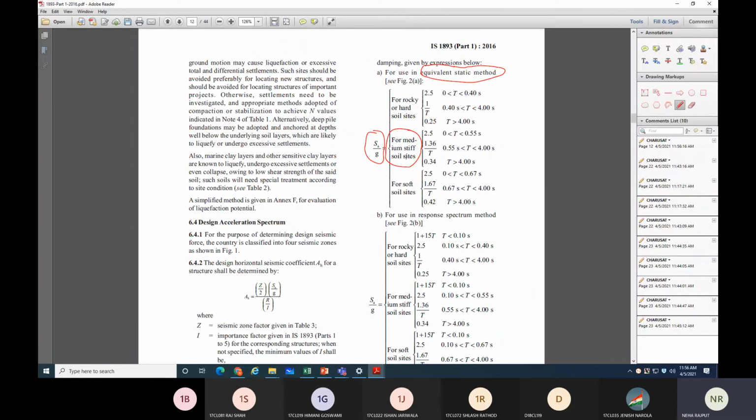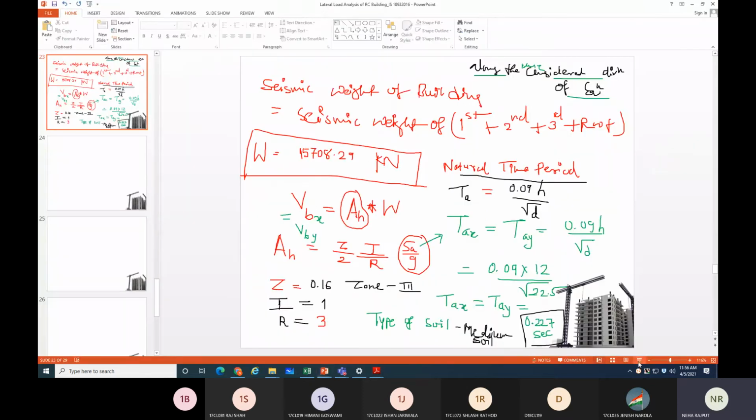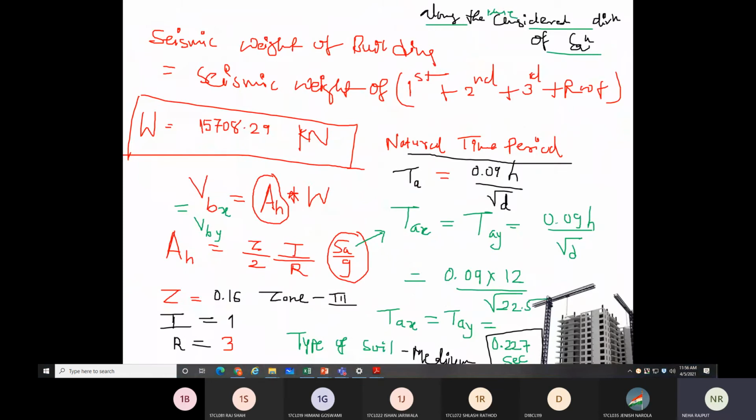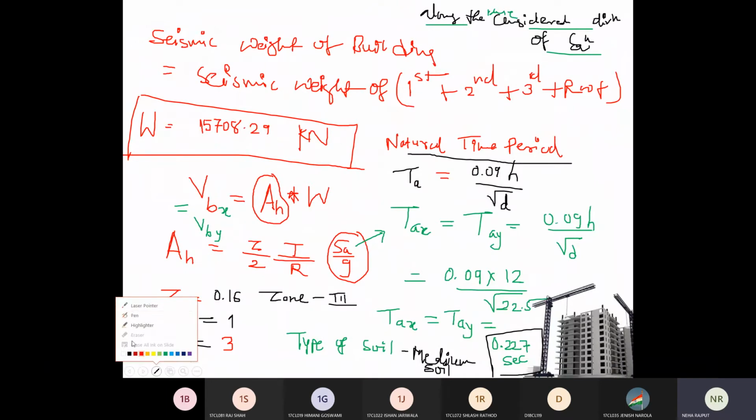For medium soil, the time period is 0.22 second, which lies in the range 0 to 0.55, so your SA by G value is 2.5. Put all these values in this equation and you can get your AH value.